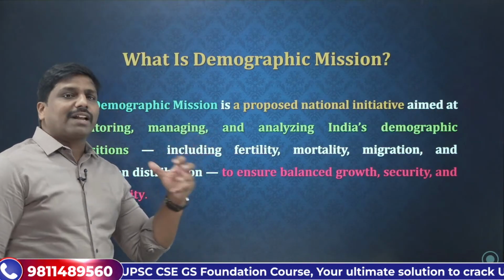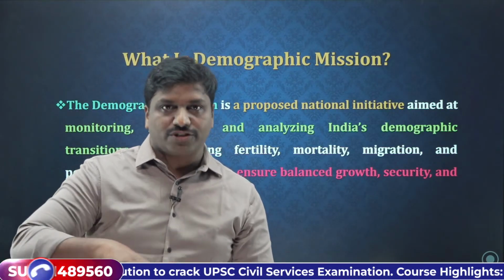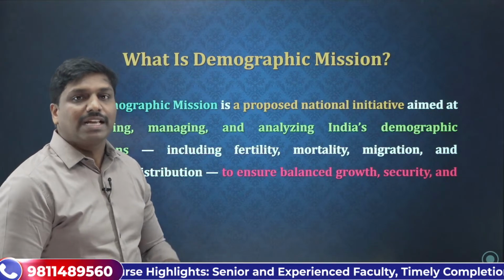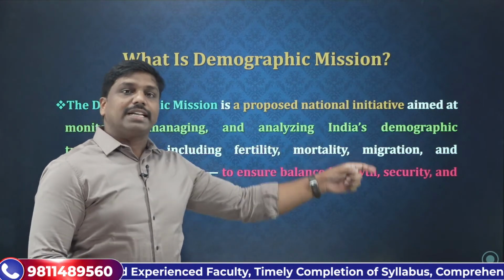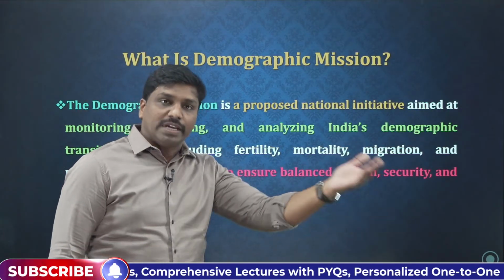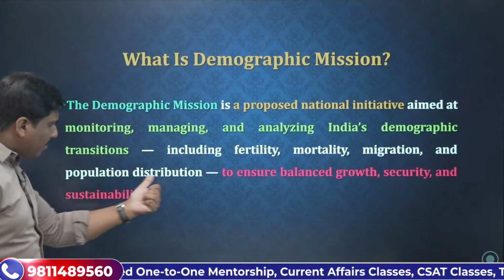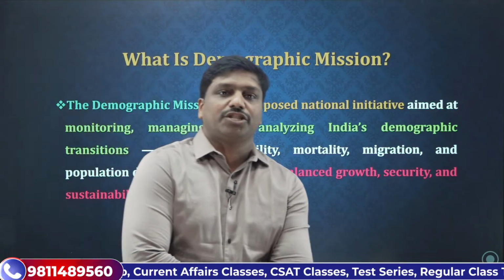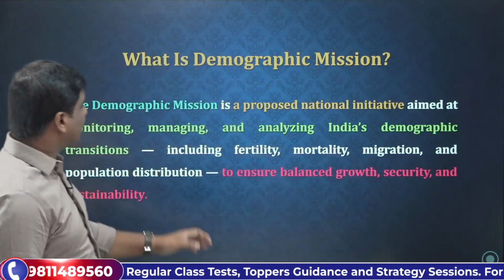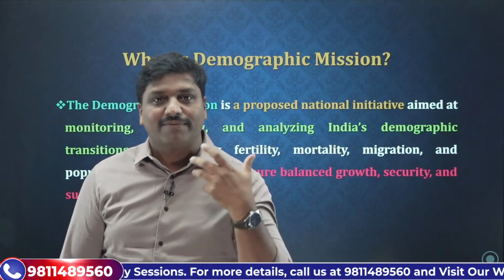And what are those demographic transitions that we have? In any nation or country, demographic transitions will be there. For example, fertility. What about the fertility rate? That could be one demographic transition. And mortality, that is the death rate, could be another. Then migration of people, inward or outward, that is immigration and emigration. Then population distribution, that is, how the population is distributed age-wise. We have different age pyramids. Try to recollect all of those things. This mission is intended to analyze such demographic transitions.